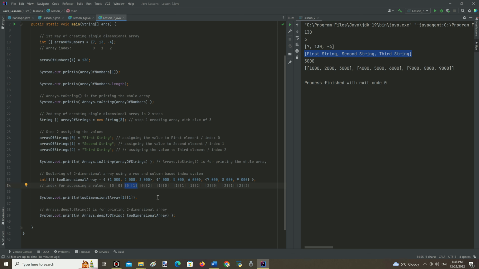And so on. Here we can see the printing of the element under index 1 and 1. It means the value of the second element of the second array, which has a value of 5000. We can see it right here and there. And using the method Arrays.deepToString, we can print all the values of the two-dimensional array.